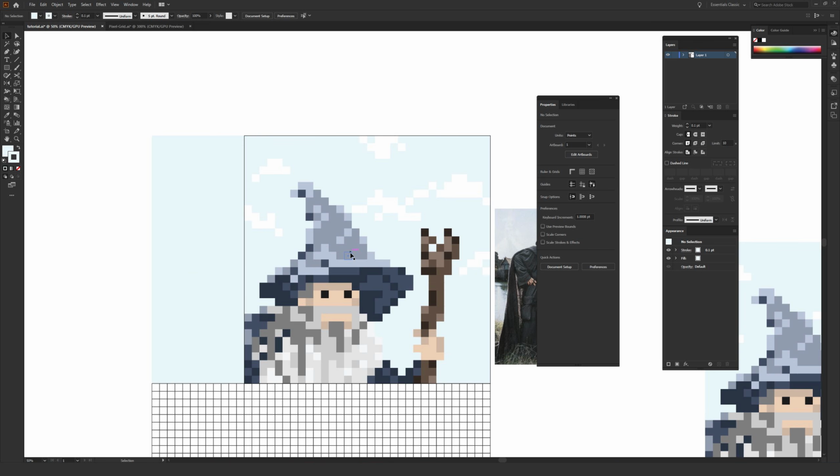And even when you start your document and you start building out your colors, you could just add that 0.1 point stroke to each and every individual pixel that you make, so to speak, and it would solve the problem before it even happens. So totally up to you how you want to do that, but I did think it would be helpful to walk through that process in case you run into that issue, because it can be very frustrating, especially if you built out all your individual pixels in a way that you know they're overlapping perfectly, that they're all combined perfectly, and yet you still see that visual gap, which is kind of annoying. But past that, that's really it for this video.